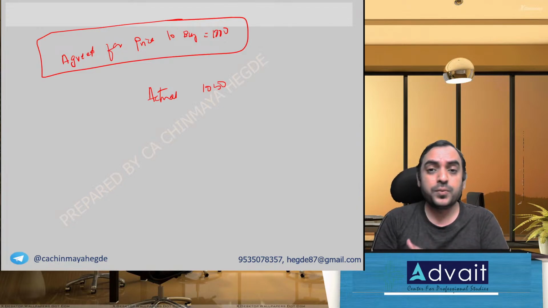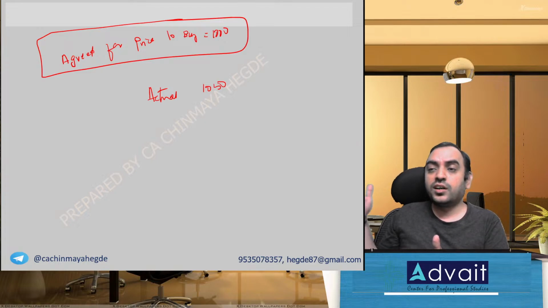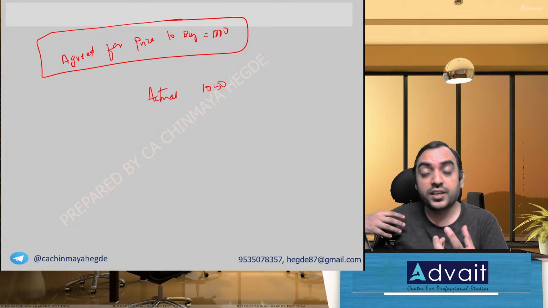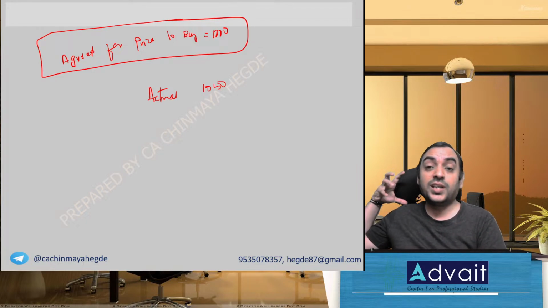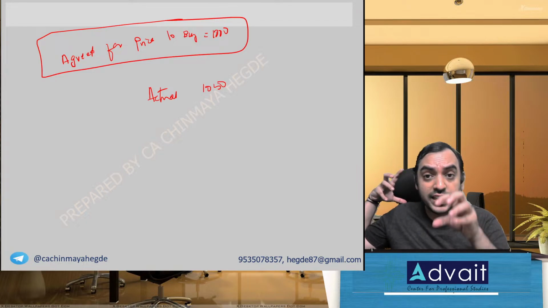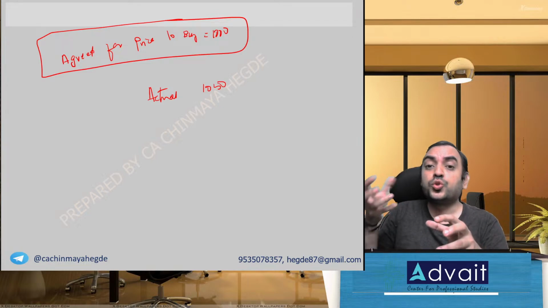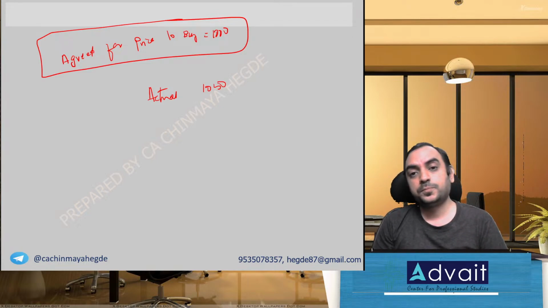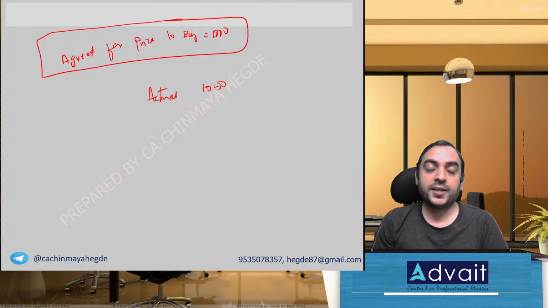To give an example, Infosys might be trading now at 25 P ratio. Historically, let's say Infosys traded at 30 PE. Now, what do we say? Historically, it traded at 30 P ratio. Now, it is at 25 P ratio. So, it is available cheap. That is one way of looking at it.